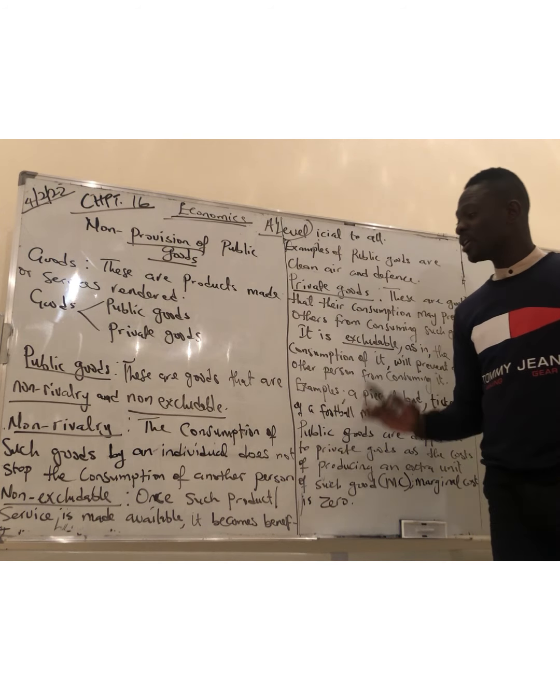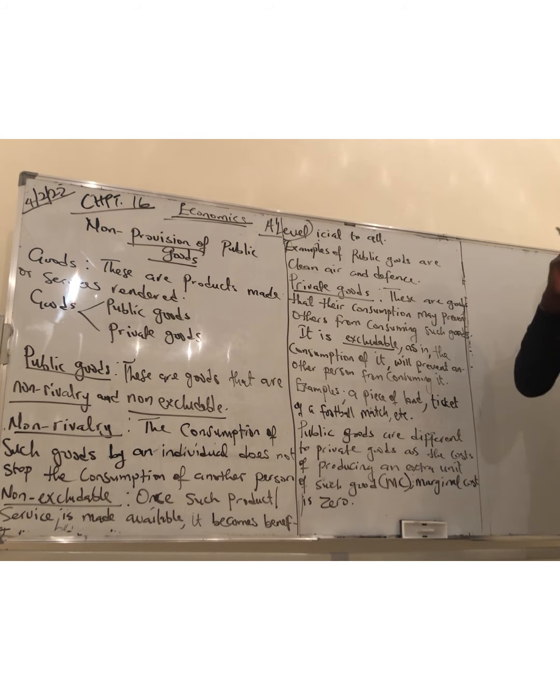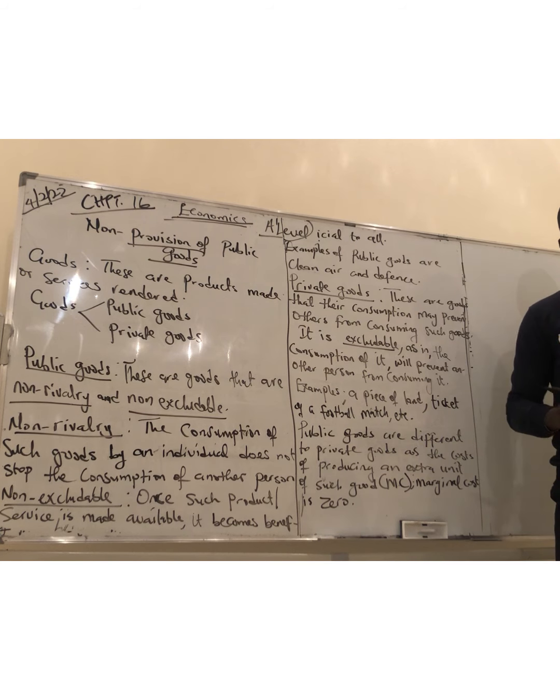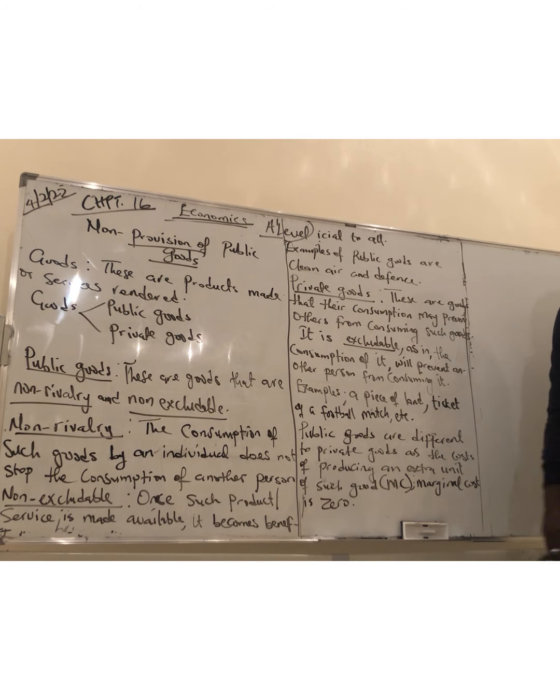That's the first one. The second one is non-excludable. Once such a product or service is made available, it becomes beneficial to all. It is non-excludable. What does that mean? It means that in as much as it is being produced or provided, everyone must benefit from it. It becomes beneficial to everybody. That's what we mean by non-excludable. Non-rival means my own consumption of it does not stop you consuming it. But non-excludable means, in as much as it is made available, it must be beneficial to all. Is it clear?